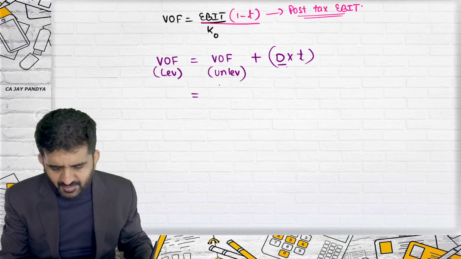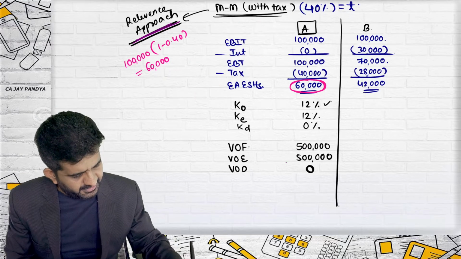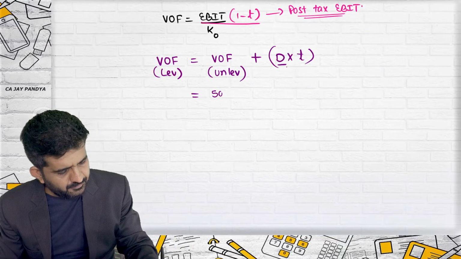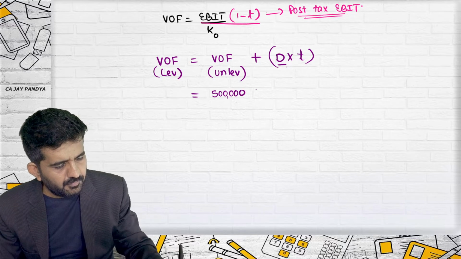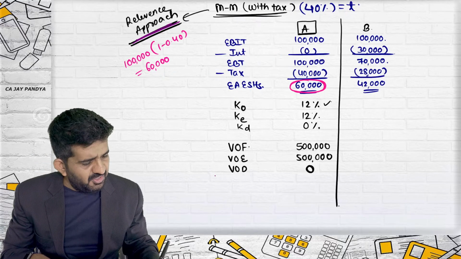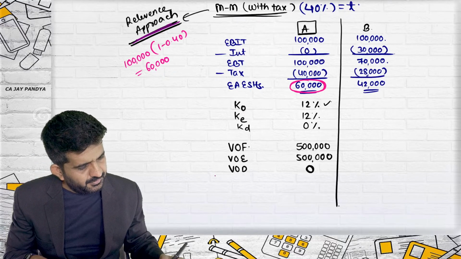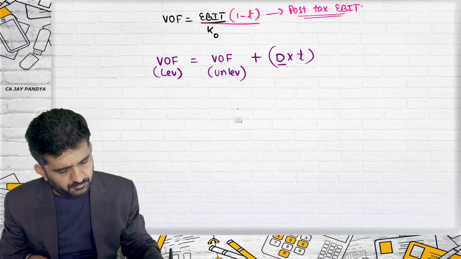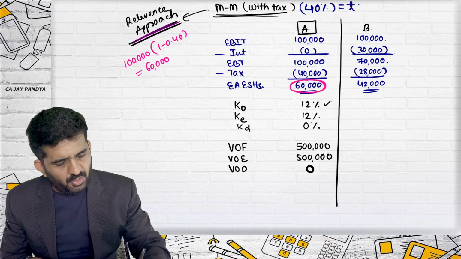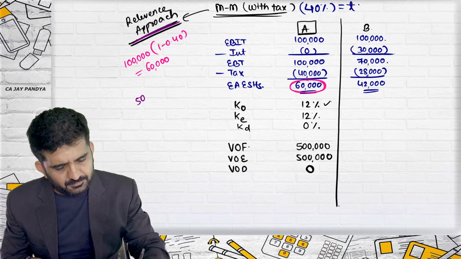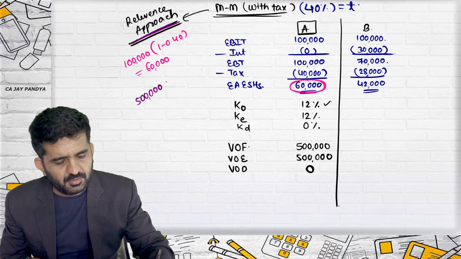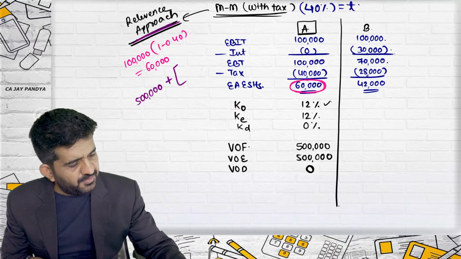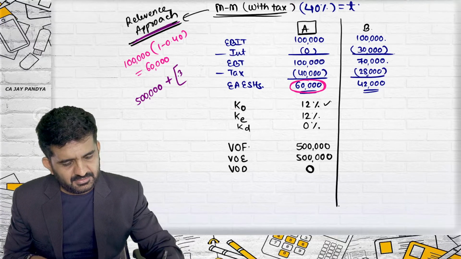We are having value of unlevered similar firm, which is 5 lakhs. We are having value of debt. Let me do the calculation over here. Value of unlevered firm 5 lakhs. Are we having value of debt? Yes, 3 lakhs.